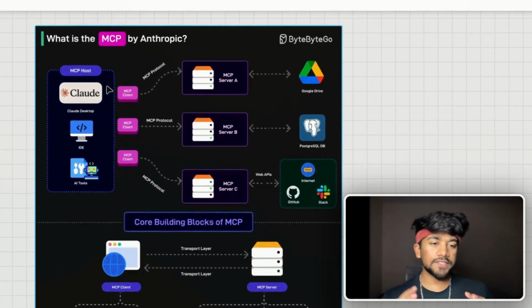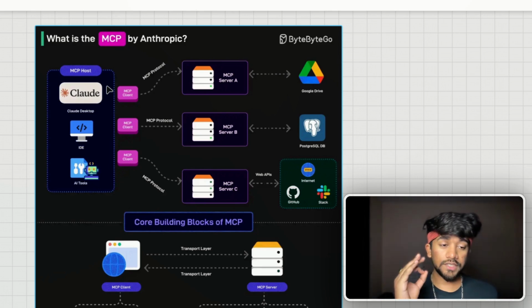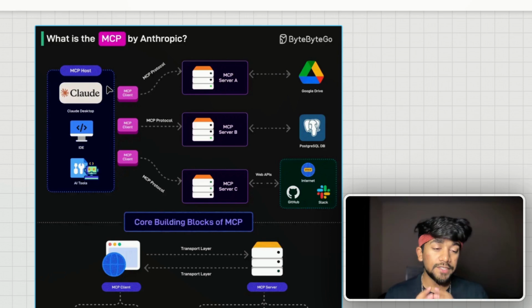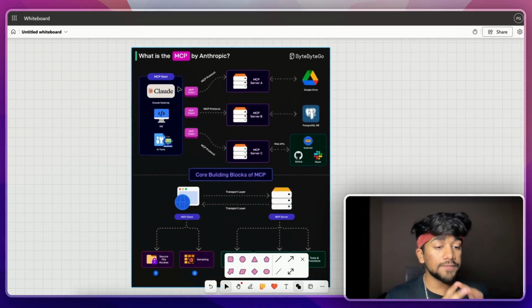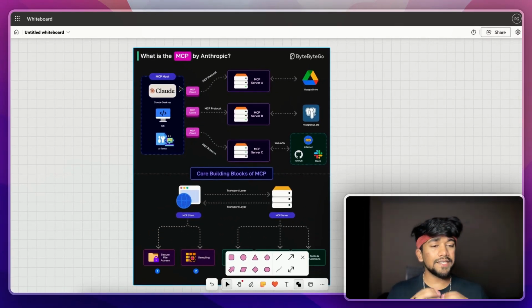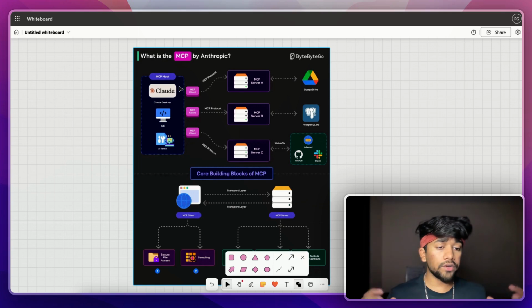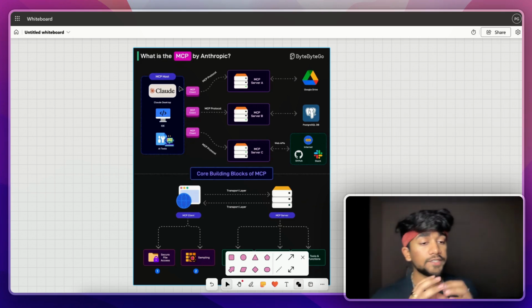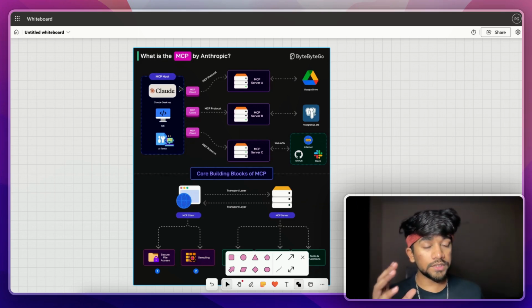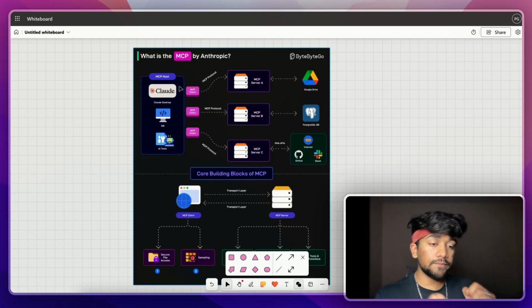So any MCP system has three endpoints. First is a host, second we have a client, and then we have an MCP server. Now, an MCP host is a platform where an MCP client can connect. So basically Claude or n8n or make.com, any of these platforms is a host to MCP. Now, an MCP client is a tool which exists in the MCP host and provides a connection with the MCP server.